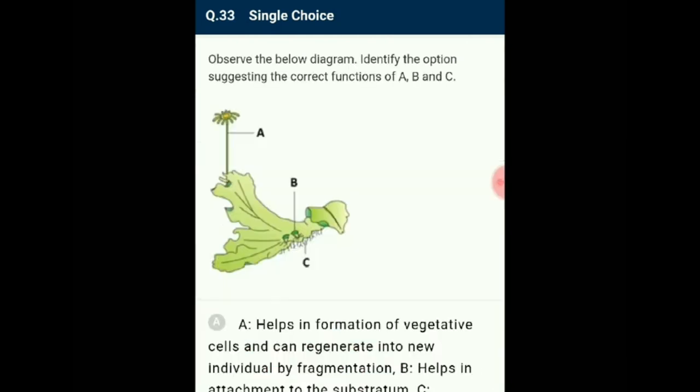Question number 33. Observe the below diagram. Identify the option suggesting the correct functions of A, B and C. From the given diagram, it is the female thallus of Marchantia. A represents archegoniophore.